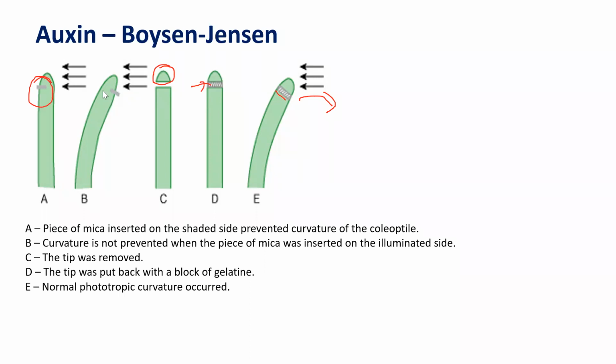Questions are often asked: which scientist did the experiment with mica and gelatin? That is Boysen and Jensen. And what was the conclusion? So you can write down the conclusion.